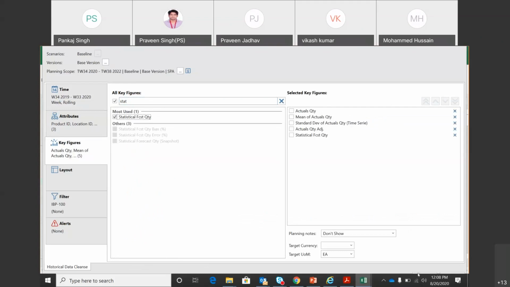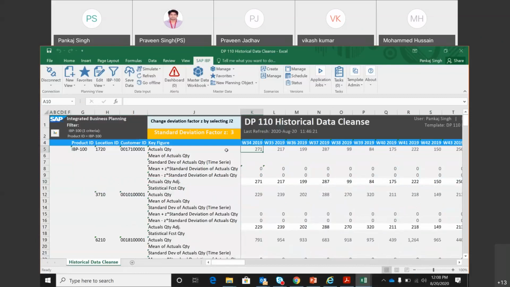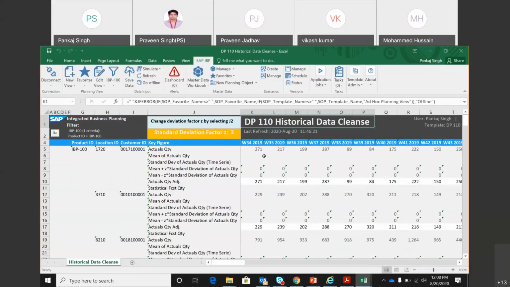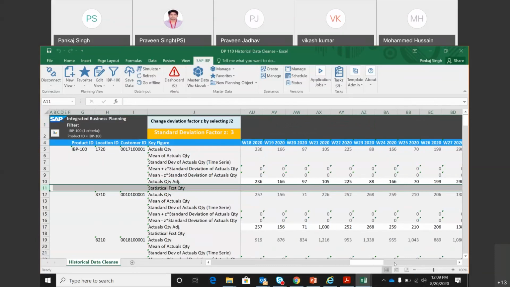The only thing we need to keep in mind is that if the levels at which we are working with the key figures are different, then we will not be able to work. As we have seen, 110 is for history cleansing. It is at the level product location customer. Similarly, 120 and 130, which are forecasting and local demand plan, are also at these levels. So we can bring all those key figures into the same template. For example, we have brought it here, so you'll be able to see.